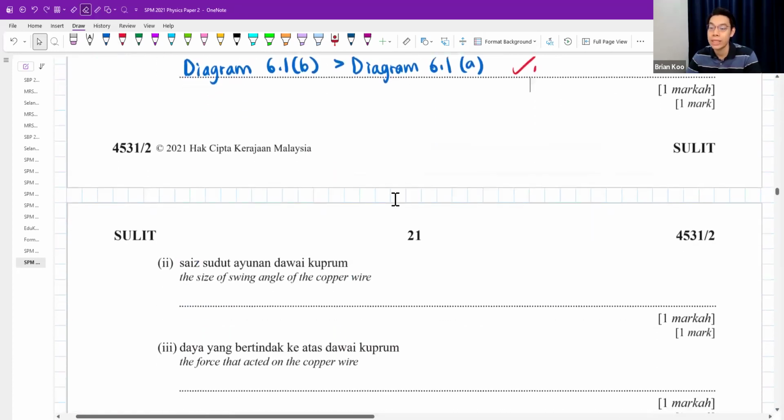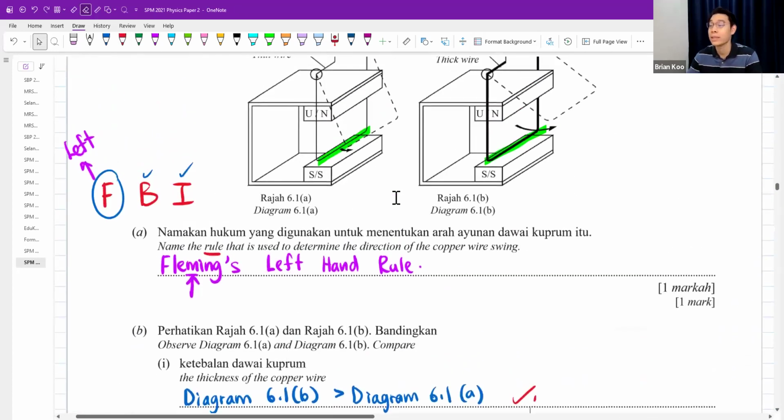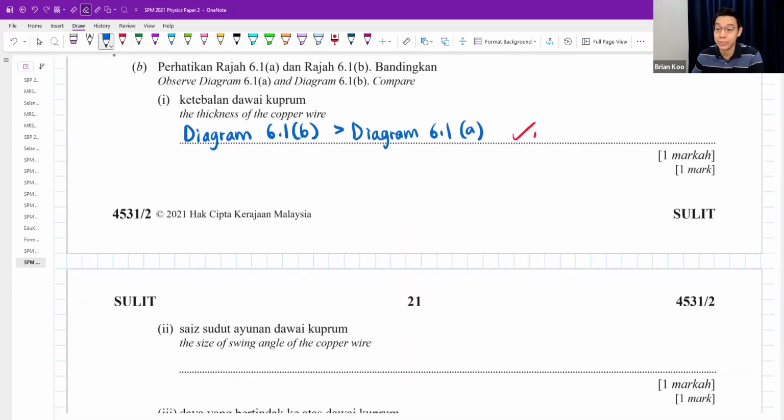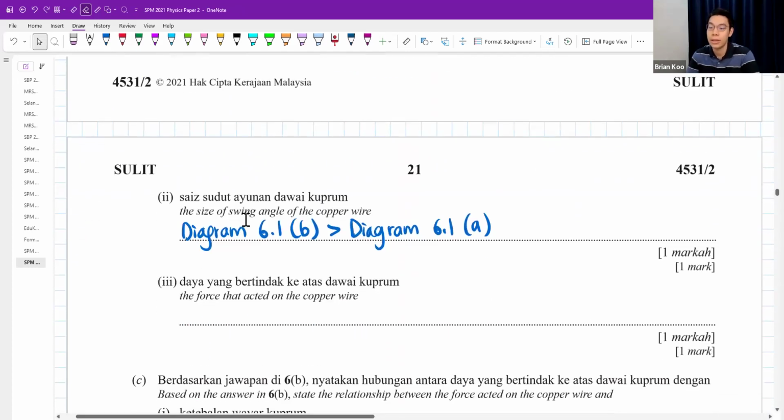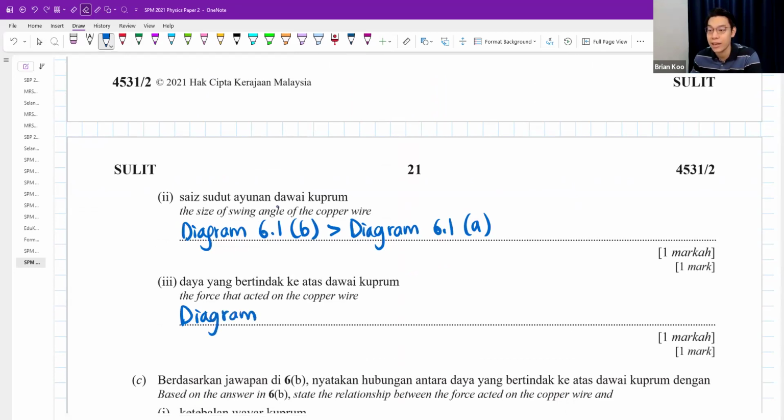Okay, and then part 2, the size of the swing angle of the copper wire. In the second picture, you can see it swings higher, meaning there's a sign that it has more force. Okay, more force. This one less force. So 6.1 B is greater. Or 6.1 A is smaller, also can. The force acted on the copper wire. Because the force is greater, that's why it swings higher. This is what I just said. So again, B is greater.